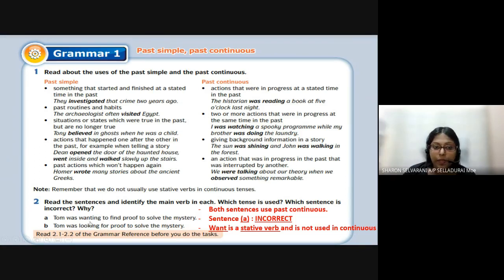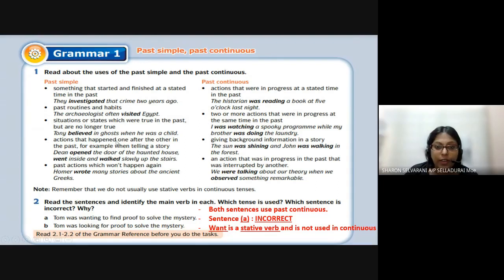Class, can you all hear me? Yes, teacher. Okay. Was reading. I was watching. Can you see both here? Was wanting, was looking.